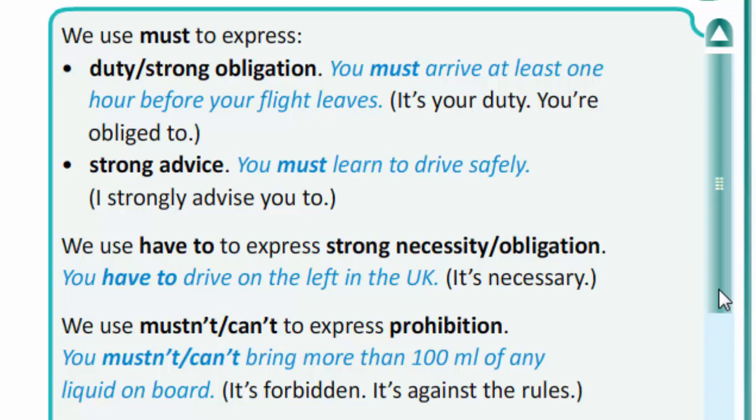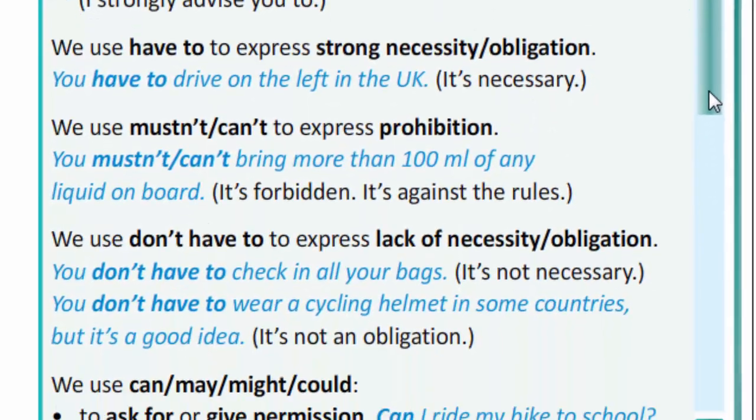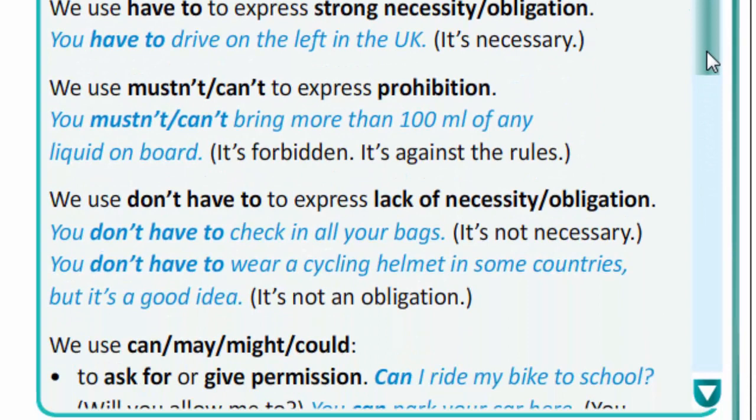It's necessary. We use mustn't, can't to express prohibition. You mustn't, can't bring more than 100 milliliters of any liquid on board. It's forbidden. We use don't have to express lack of necessity or obligation. You don't have to check in all your bags. It's not necessary. You don't have to wear a cycling helmet in some countries, but it's a good idea.